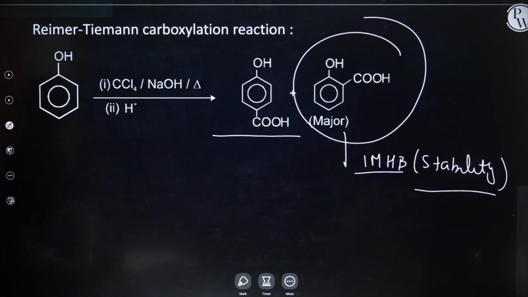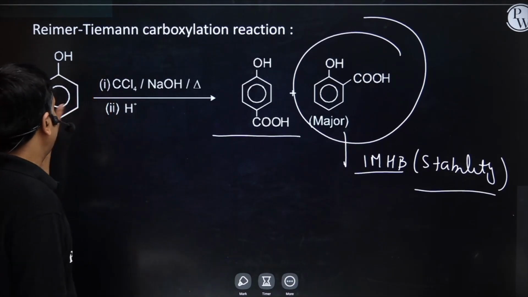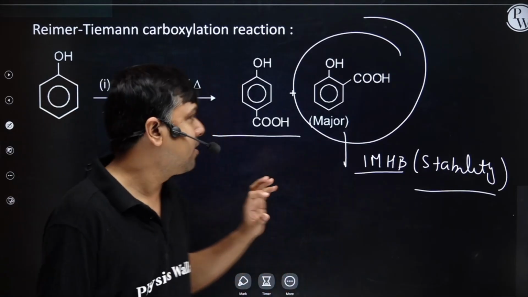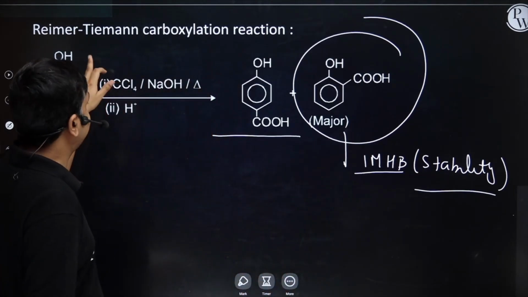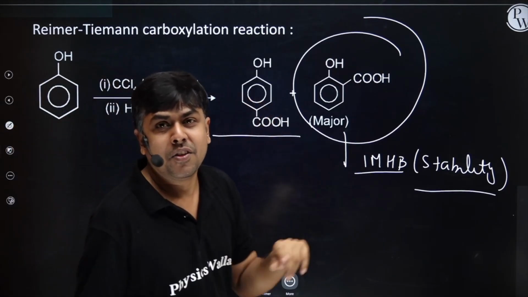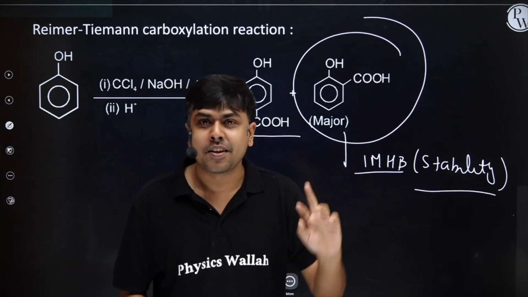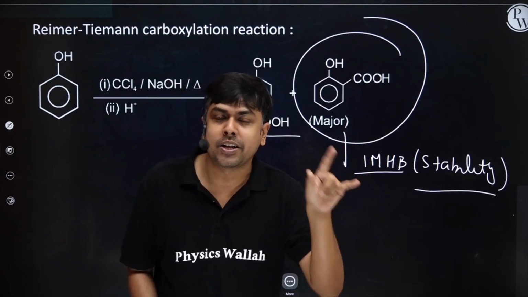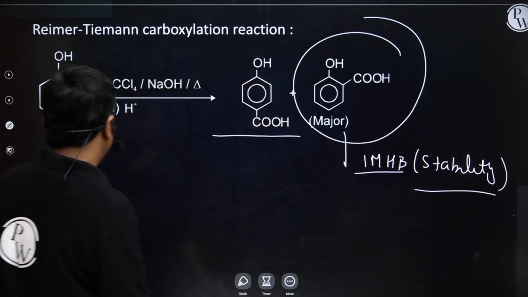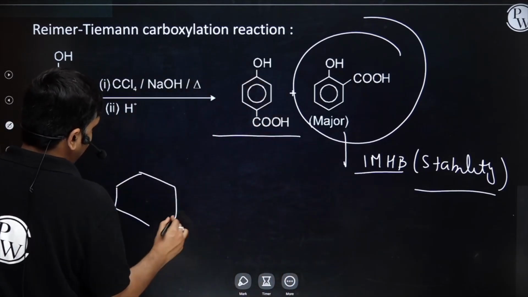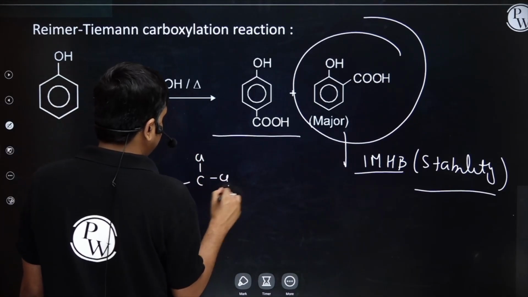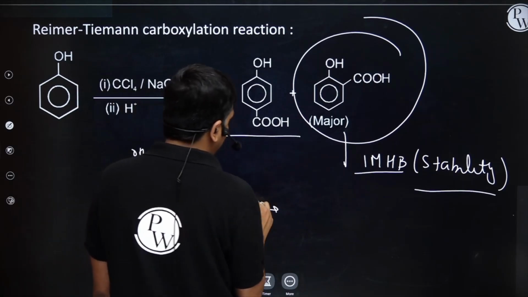Okay, so shall we move ahead? Yes. Phenol treated with CCl4 in the presence of NaOH. First I will have the formation of CCl3 here. Now all the chlorines will get replaced by OH. So carbon having 3 OH. I will remove one water molecule. Aldehyde containing OH is nothing but carboxylic acid. Shall I write that? Okay. OH, Cl, hydrolysis.